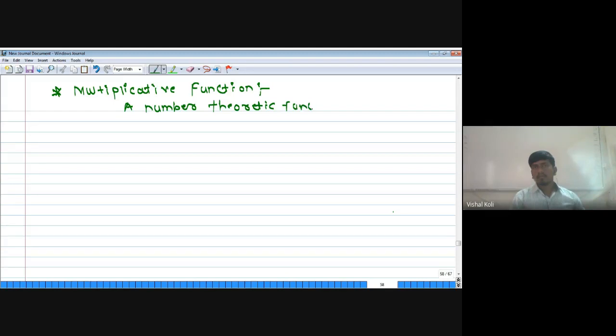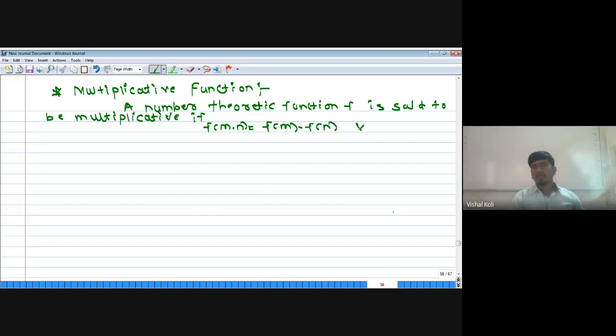f is said to be multiplicative if f of m into n is nothing but f of m into f of n whenever GCD of m and n is equal to 1.